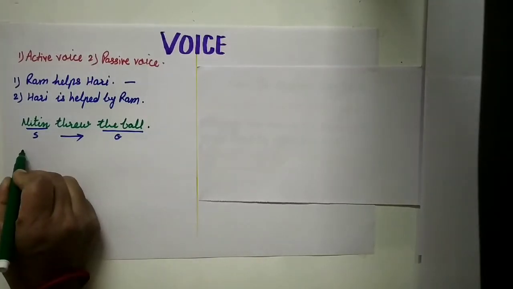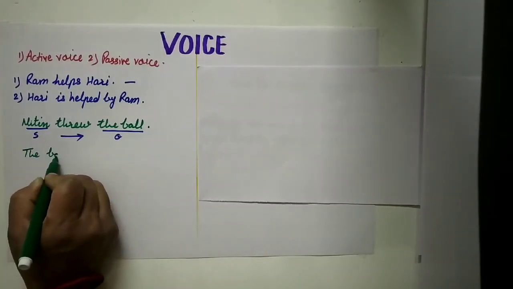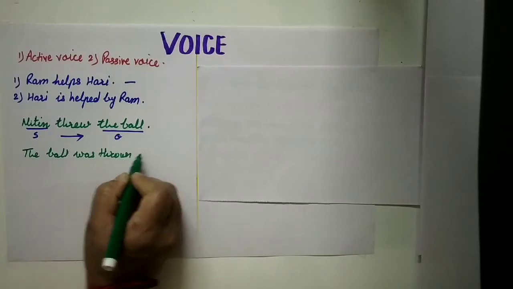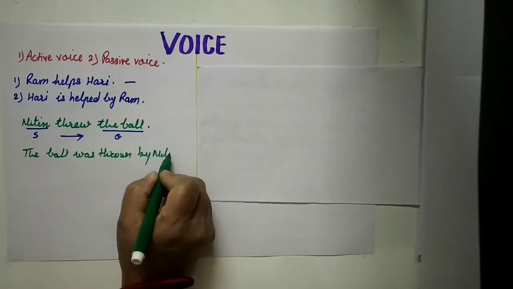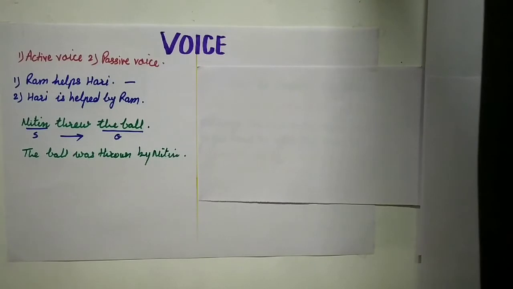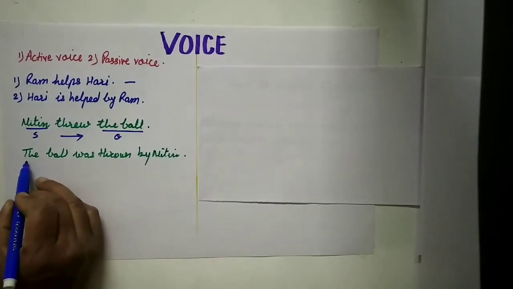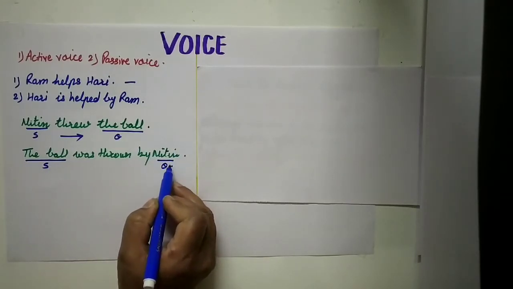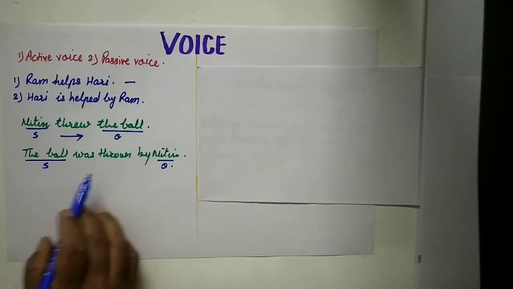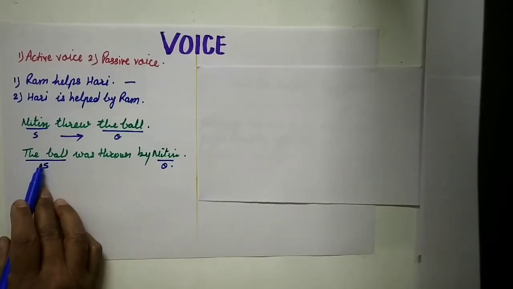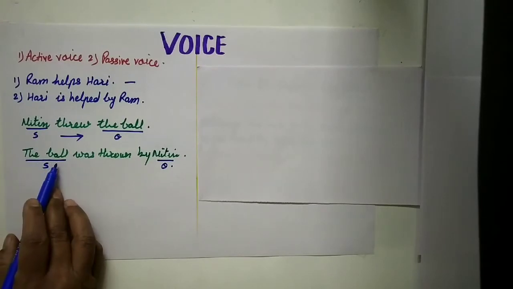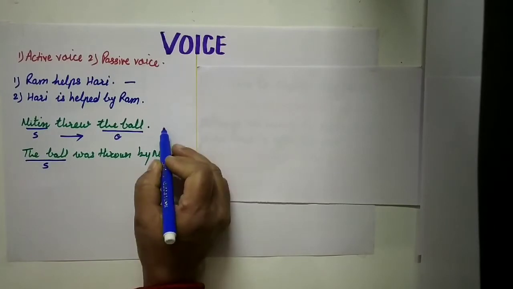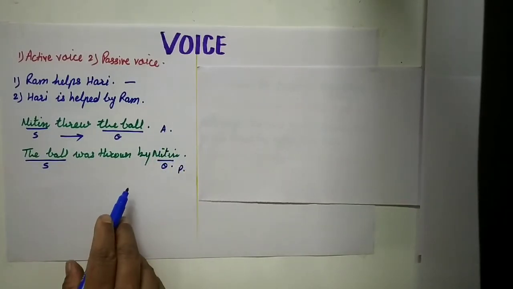Now if the sentence is in this way, the ball was thrown by Nitin, then which is the subject now? The ball is the subject, and here Nitin is the object. Now here the subject is not active, but action is done to it. Action is done on the subject. So this is the passive voice, and the first one is the active voice.